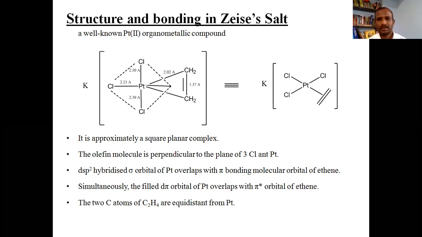I hope I have made it clear, and this is a very brief discussion, not a detailed one, because this is what we need to discuss as per our syllabus. Well, I hope I have made it clear. Thank you.